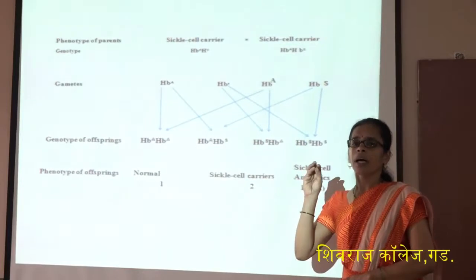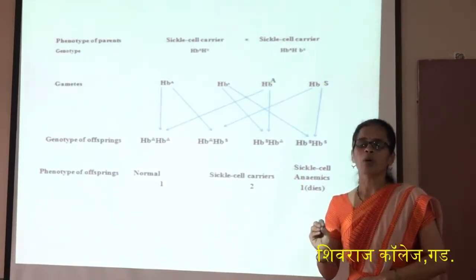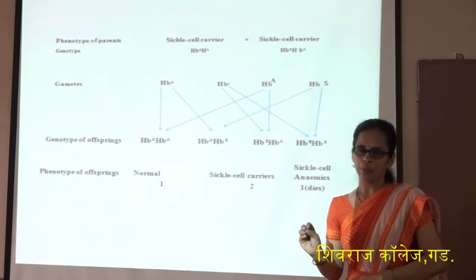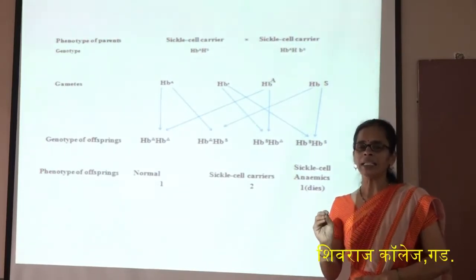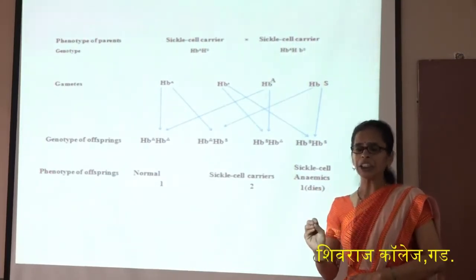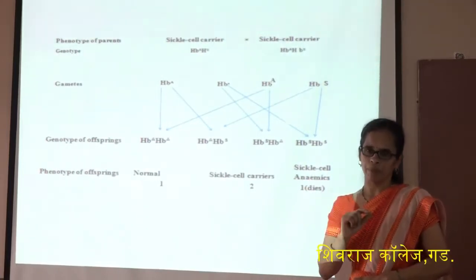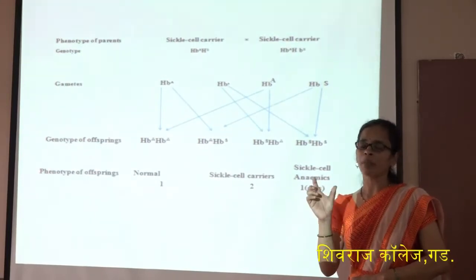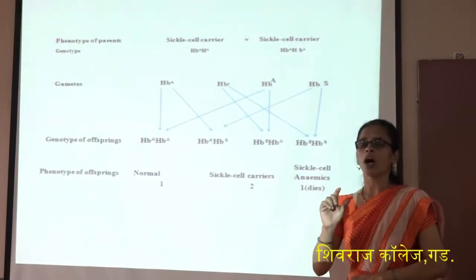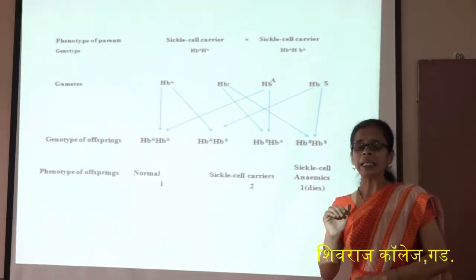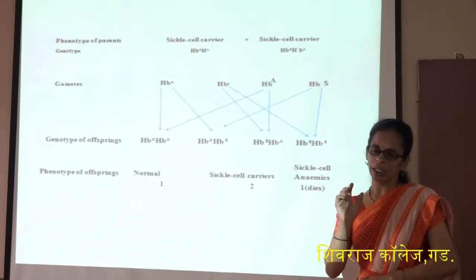An example of a disease is sickle cell anemia. What is meant by sickle cell anemia? Sickle cell anemia is the condition in which the red blood cell becomes half-moon shaped. We know that red blood cells have a circular or elliptical shape, but in sickle cell anemia the blood cells have a half-moon shape.